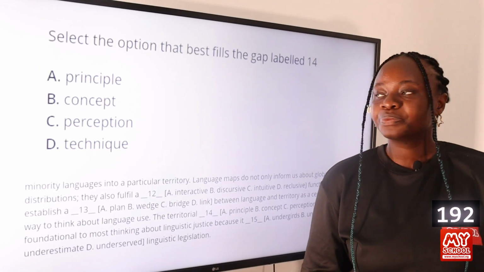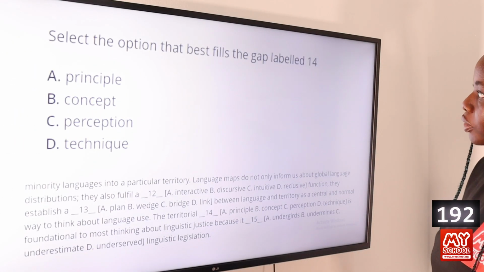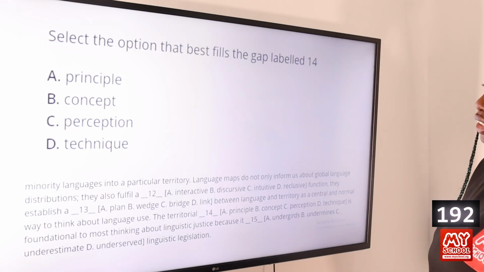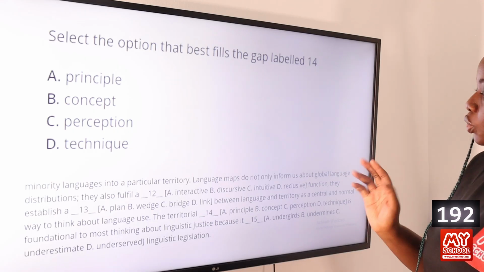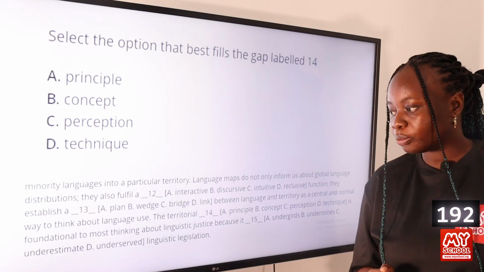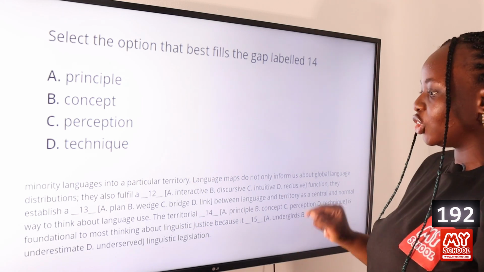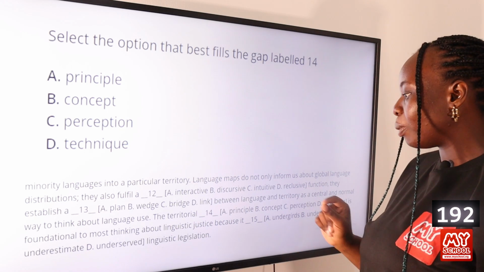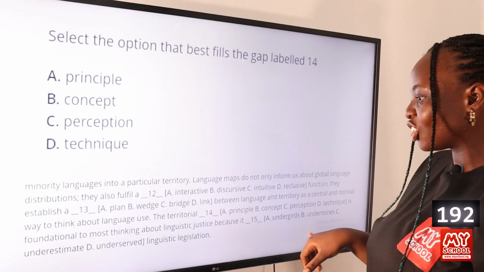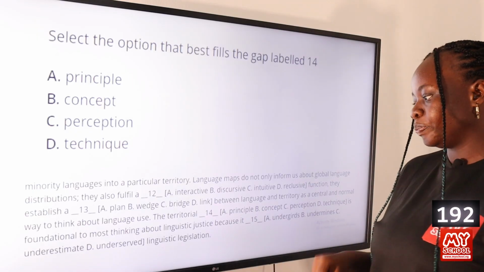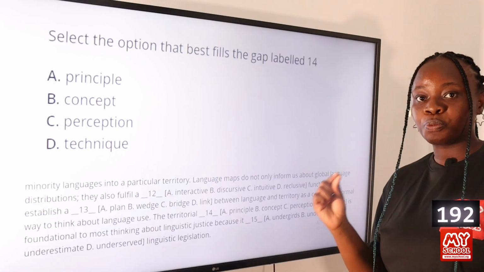Question 192. Select the option that best fills the gap labeled 14. Option A, principle; B, concept; C, perception; and D, technique. So the answer to this question is option A, principle. Again, we have to look at the way it is used in the sentence. The territorial dash is foundational to most thinking about linguistic justice because it's dash linguistic legislation. So here we are talking about the territorial principle.